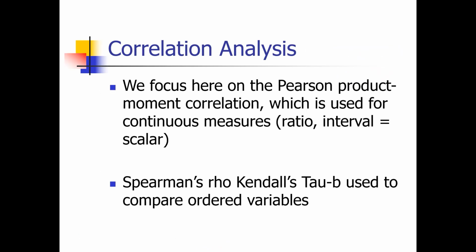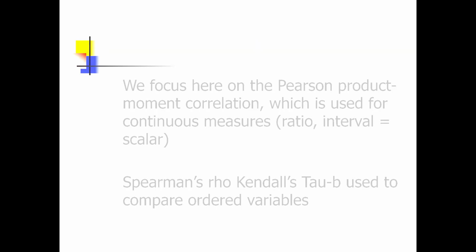Okay, correlation analysis. We focus here on the Pearson product-moment correlation, which is used for continuous measures: ratio, interval, scalar. Spearman's rho and Kendall's tau can be used to compare other variables.